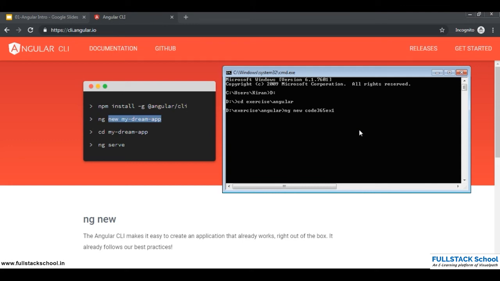Let us say this is a project that we need to create. When you press enter, it takes some time. I got my project created and I'm in that project. I've said cd and the project name. Now the last command I need to say is ng serve.